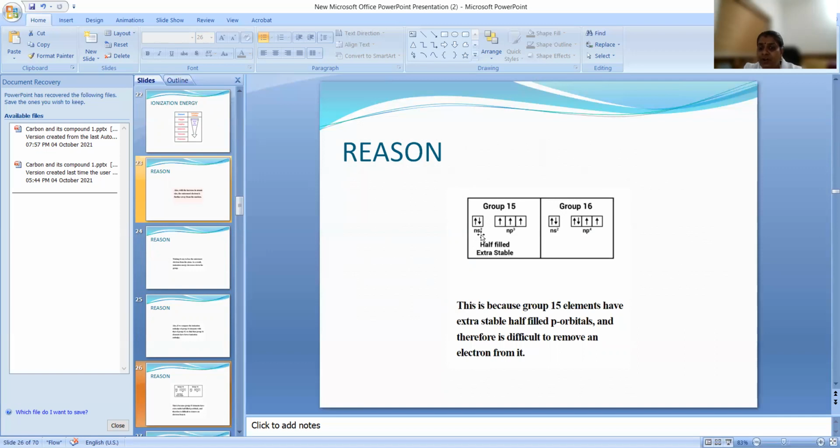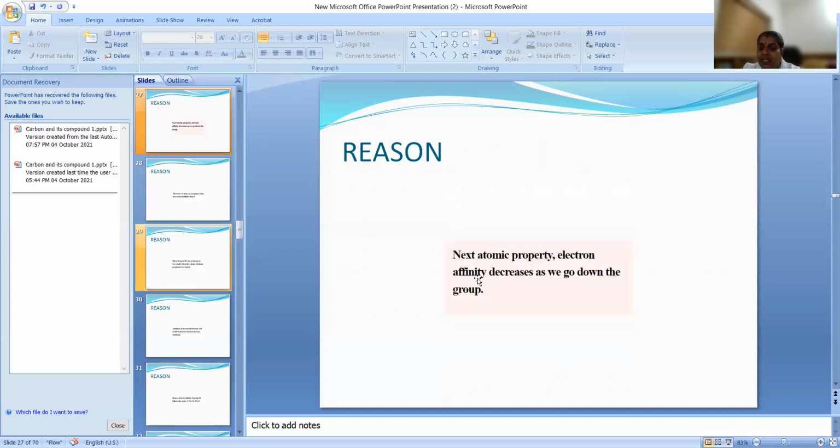In group 15, the p orbitals are half filled, but in group 16 it is not half filled. So here there will be pairing energy, it is paired. So this has high energy compared to this. This is a stable configuration, right? Half filled. So removal of one electron from this will be difficult compared to this. This is because group 15 elements have an extra stable half filled p orbital. That is the reason why removal of one electron from this half filled orbital will be difficult. Understand? So now let us go to the next slide.